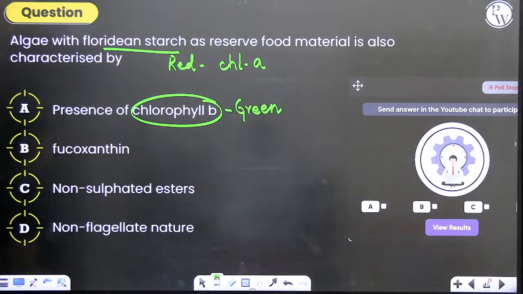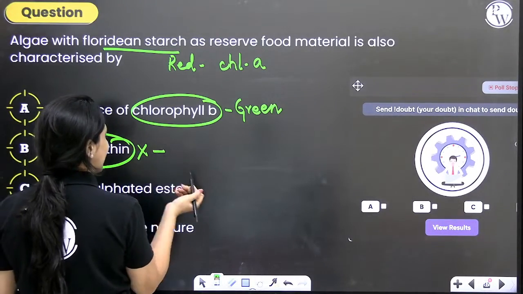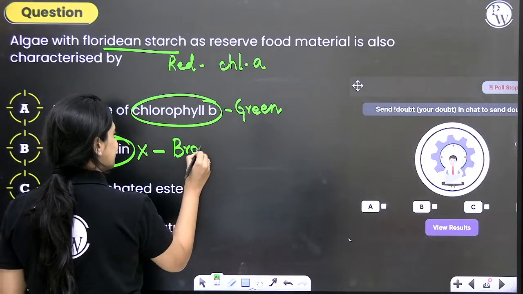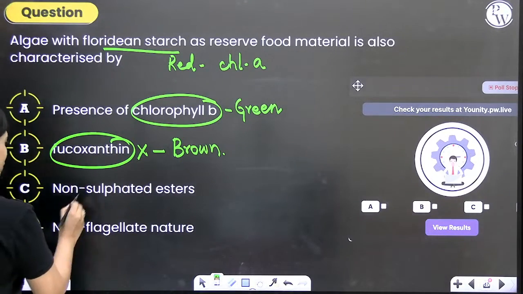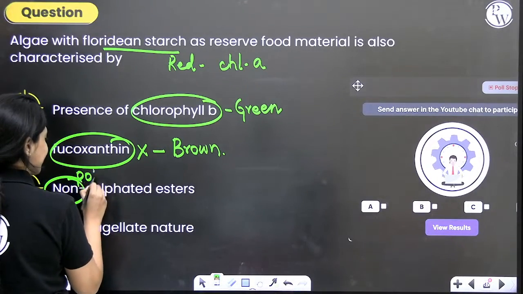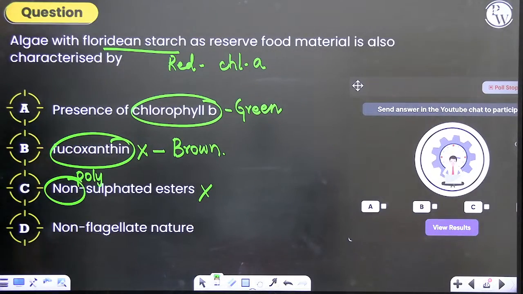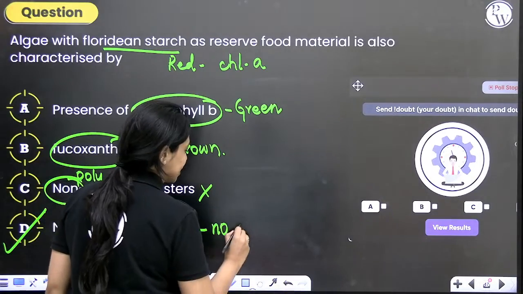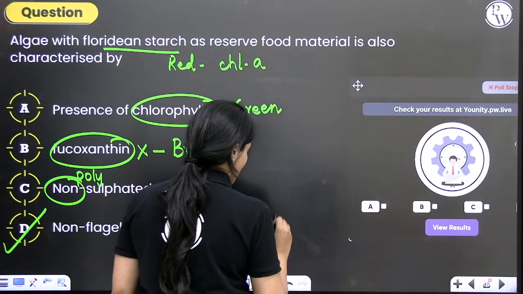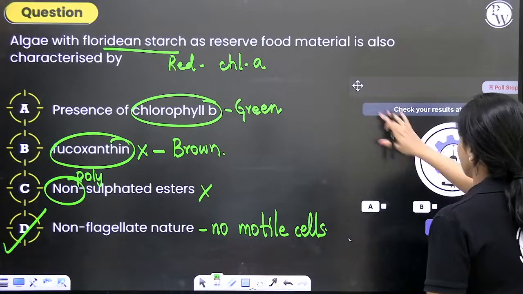Do you have fucoxanthin? No, fucoxanthin you find in brown algae. Do you have non-sulfated esters? No, you have polysulfated esters. This is also incorrect. Do you have non-flagellate nature? Yes. Here there are no motile cells at all. So the correct answer to this question is option D.